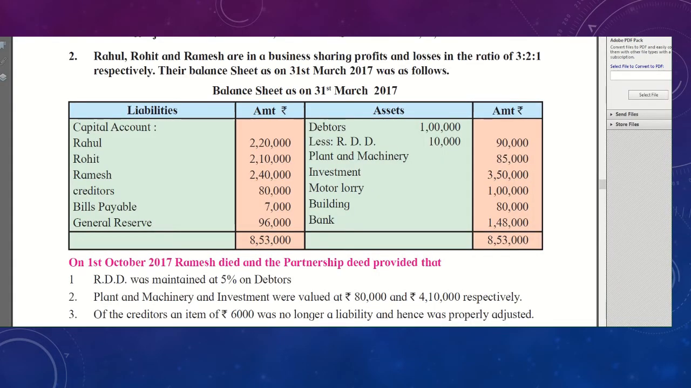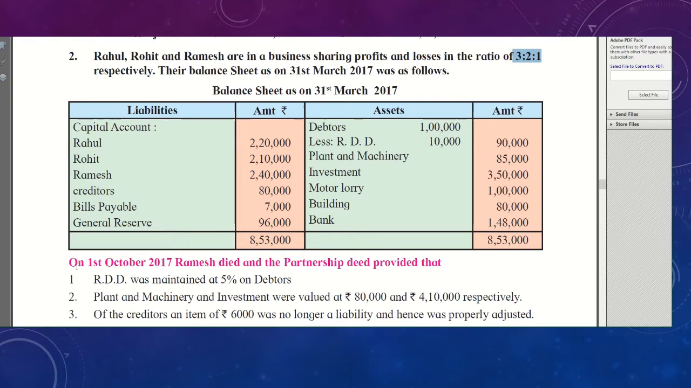Let's see, students, the practical problem number 2 from your fifth chapter, that is death of the partner. In it the following information is given: Rahul, Rohit and Ramesh are in business sharing profit and losses in 3:2:1 and their balance sheet as on 31st March. So these are the liabilities and assets information.